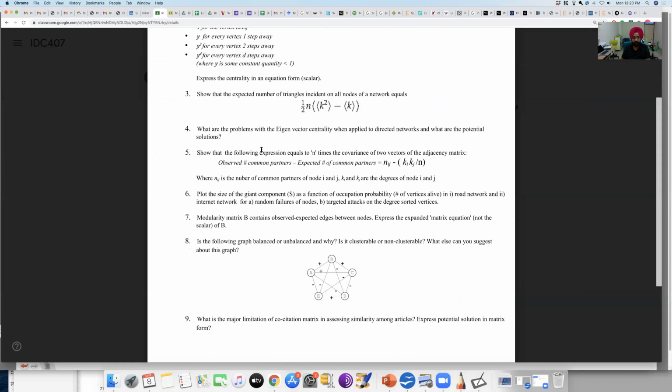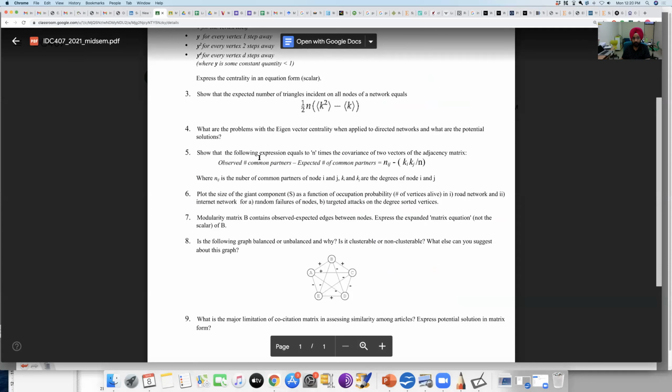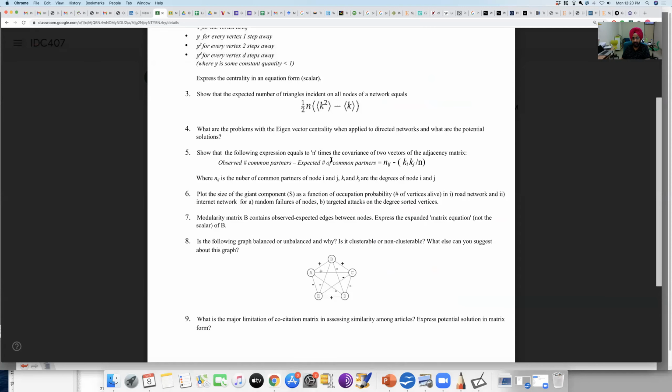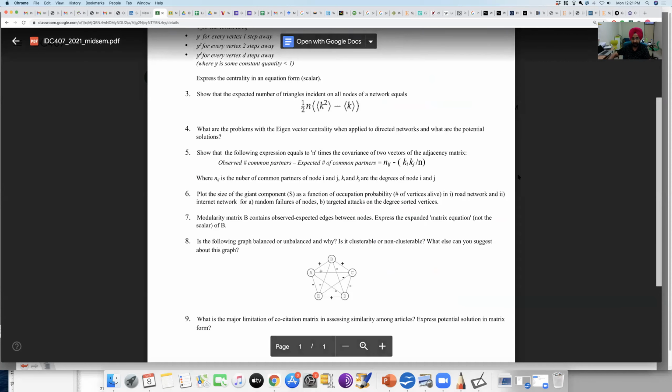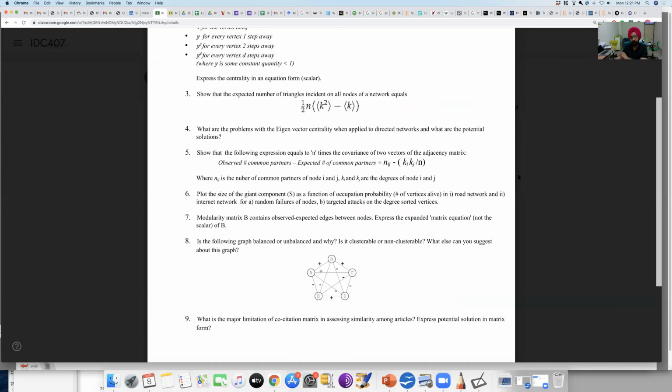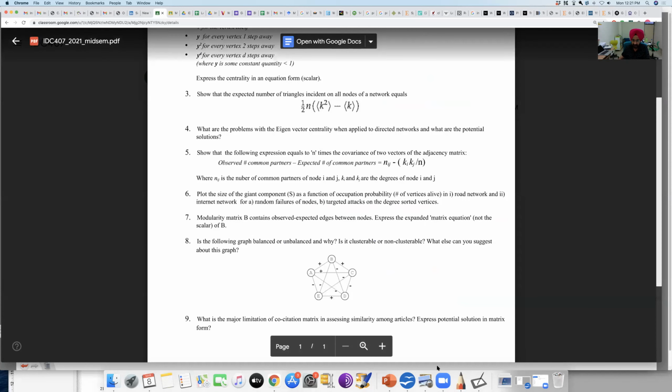Show that the following expression equals n times the covariance of two vectors of the adjacency matrix. This is the fifth question. This is the expression I have given: Nij minus Ki Kj by n. Nij is the observed number of common interacting partners of nodes i and j, and Ki Kj by n is the expected number of common interacting partners of nodes i and j.